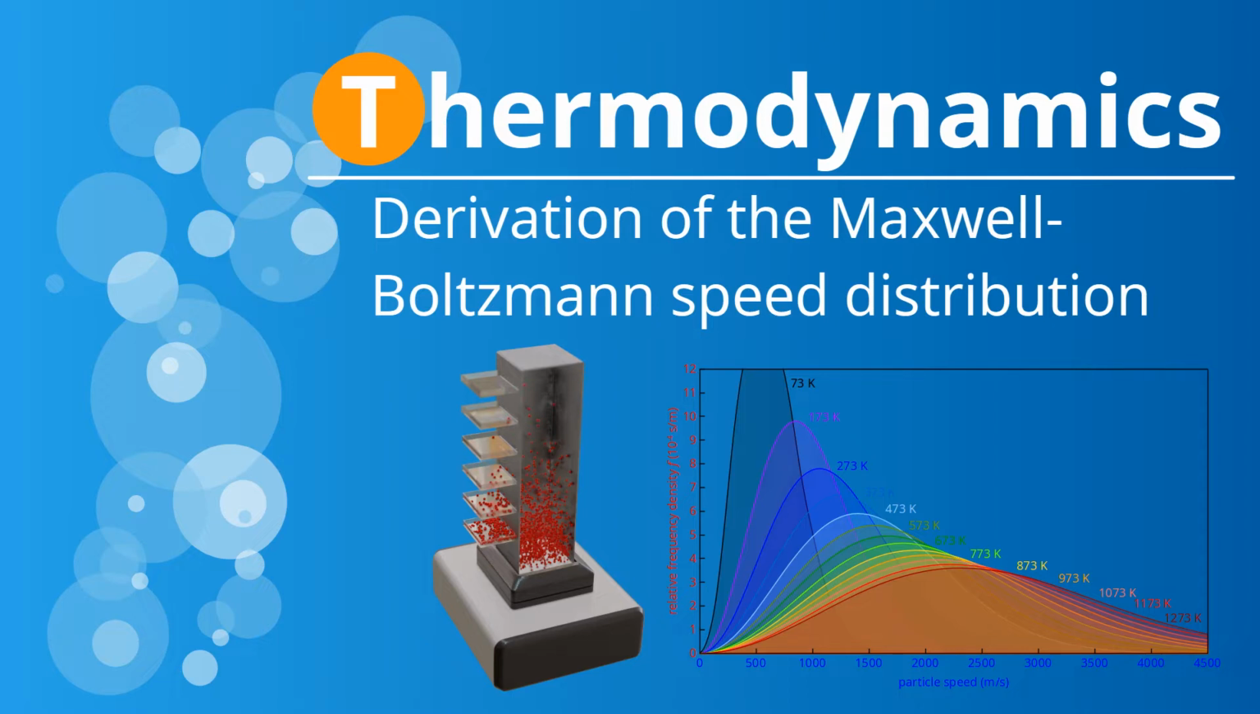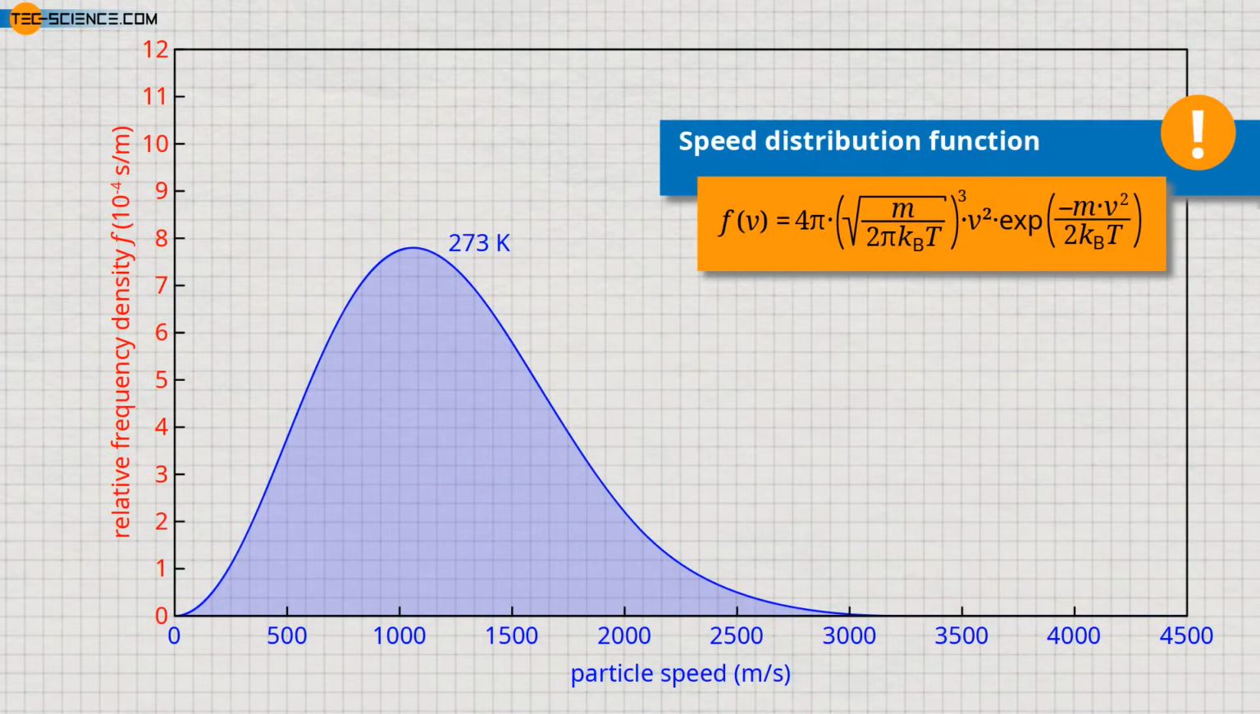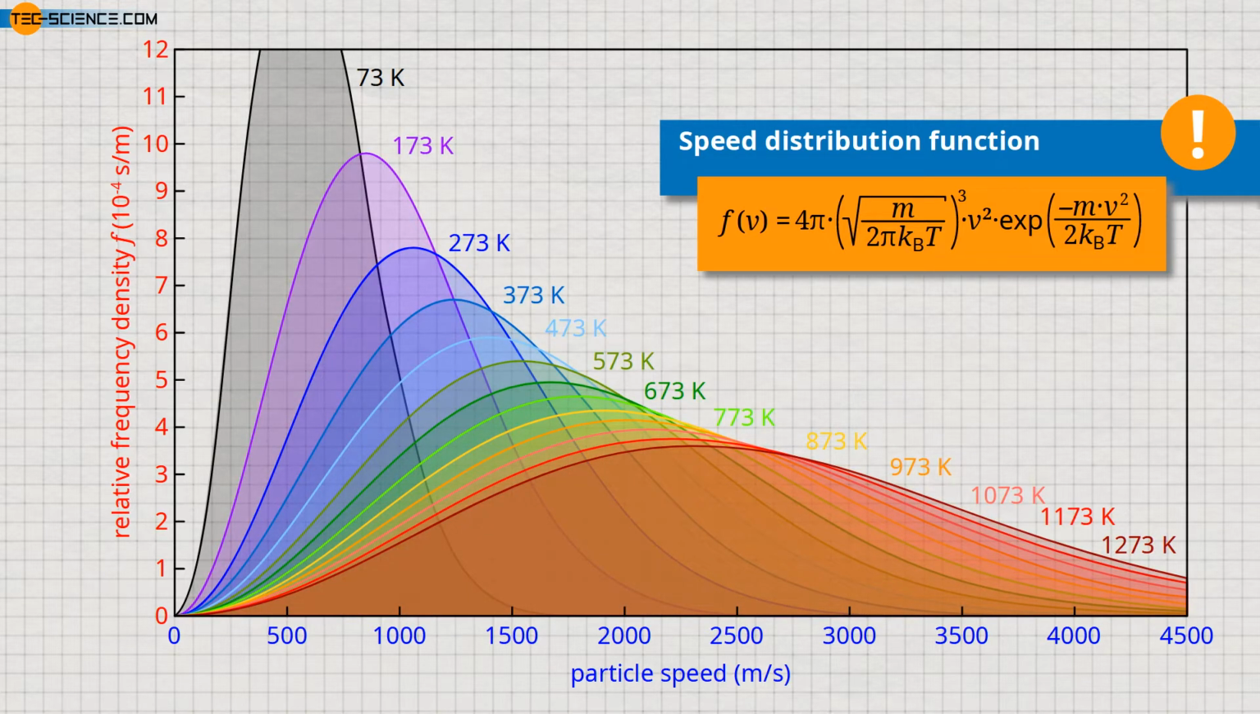So let's get started. In the video on the Maxwell-Boltzmann distribution, the distribution function of the molecular speeds has already been explained in detail. The diagram shows the speed distribution for different temperatures. In this video, this distribution function is to be derived. This derivation is based on the barometric formula, which we will discuss in more detail first.